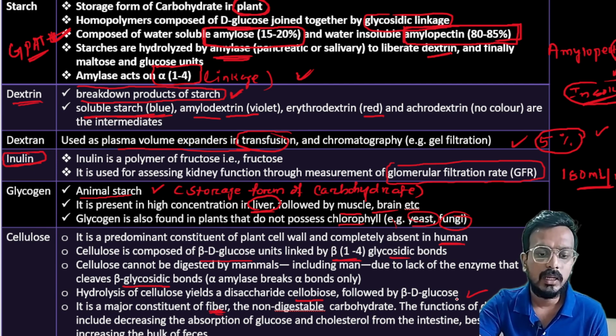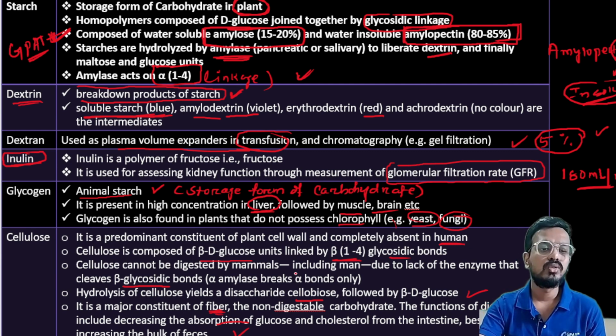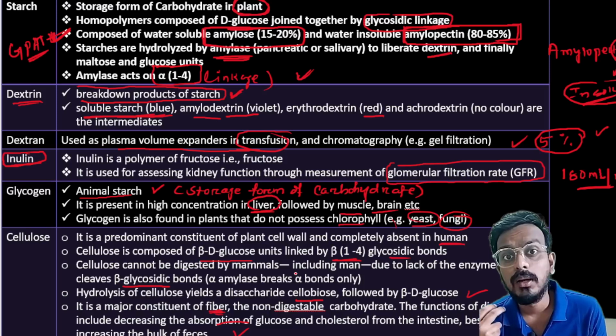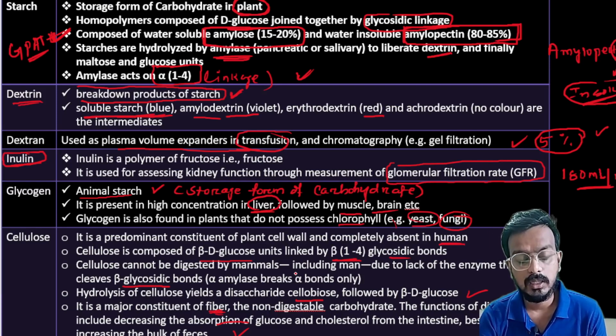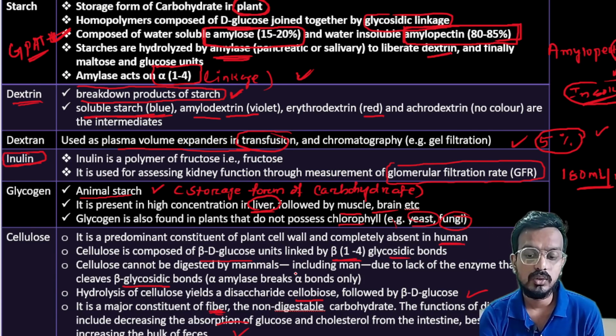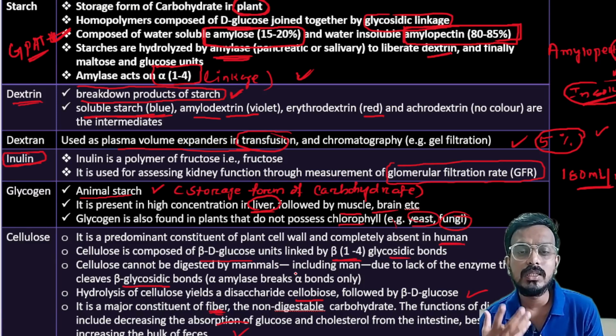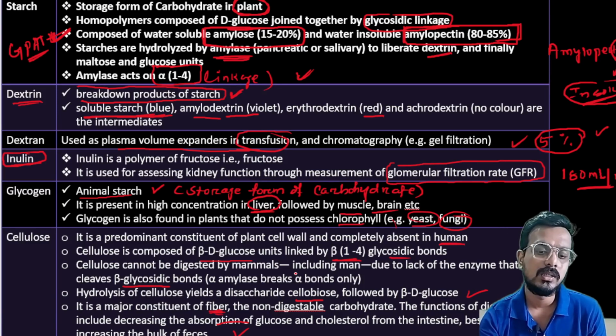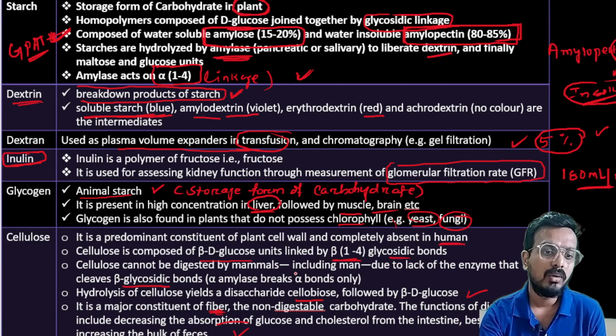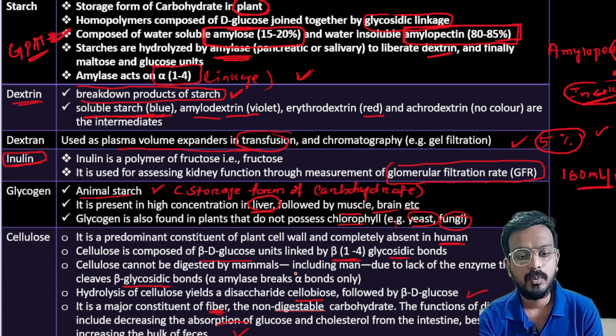The function of the dietary fiber includes decreasing the absorption of glucose and cholesterol from the intestine, besides increased bulk of stool. So this is basically given in case of constipation, as I discussed previously in case of sucralose. These are also given as a stool softener. It increases the water content of stool so that it can easily come out from the body in cases of constipation. Okay, so that's all about carbohydrate polysaccharides.